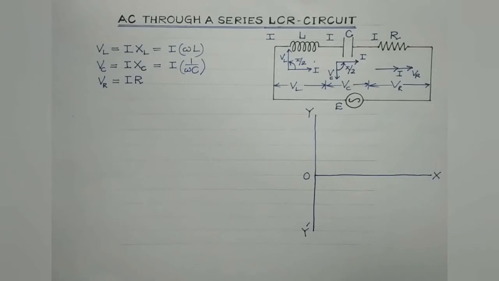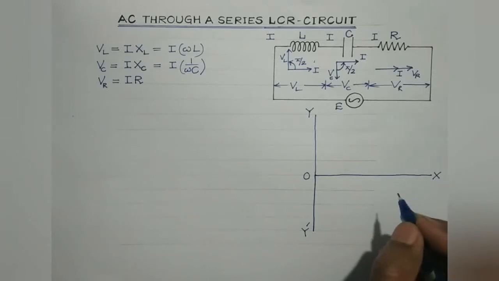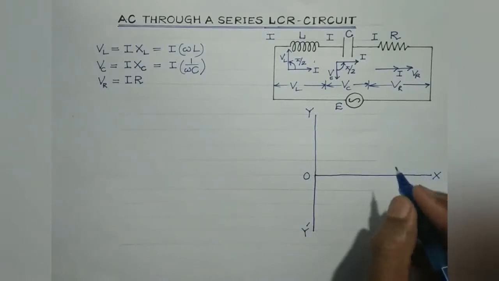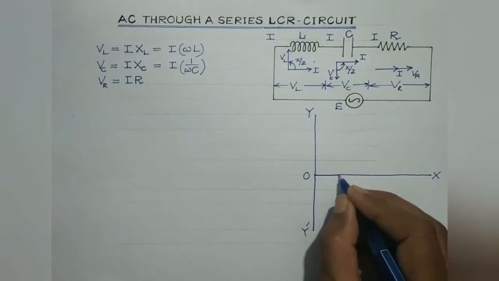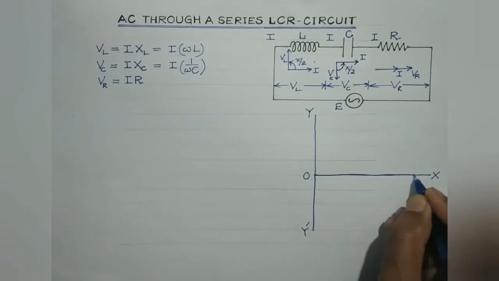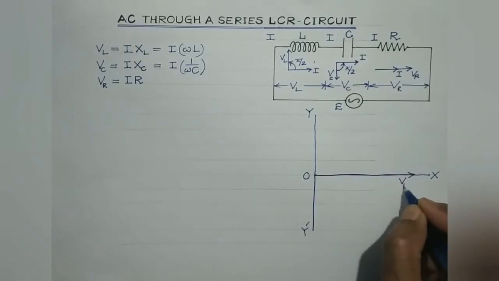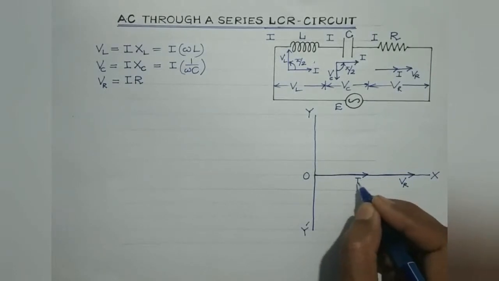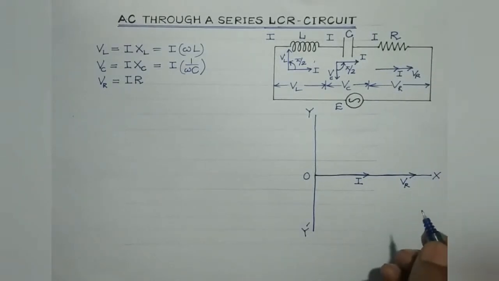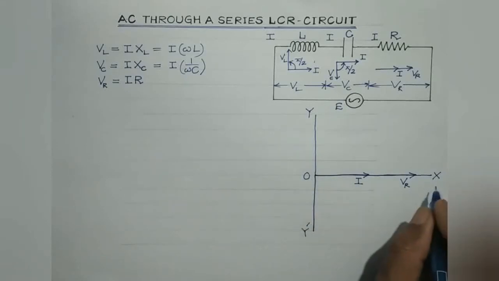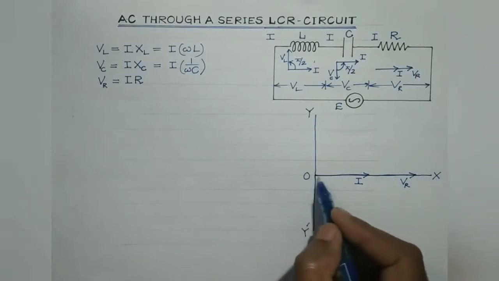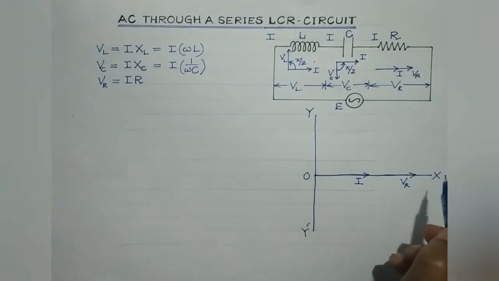Now we are aware in an AC circuit containing R only, VR and I are in phase with each other. Therefore, both the phasors VR, this is suppose VR, and I, need to be represented along OX. VR and I are in the same phase, so both are represented along OX, right?